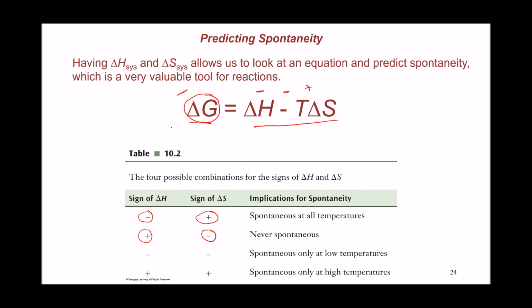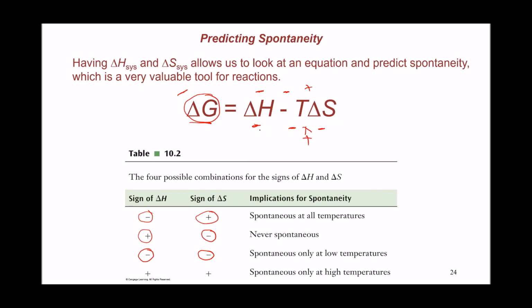If you have a combination of a negative delta H and a negative delta S, it is going to depend on the magnitude, because if you have a negative value here with a negative value here, the smaller negative value that gets multiplied times a minus sign will become positive.